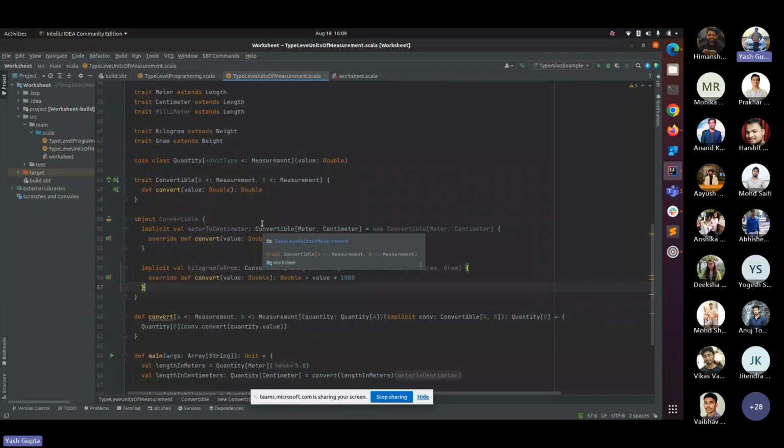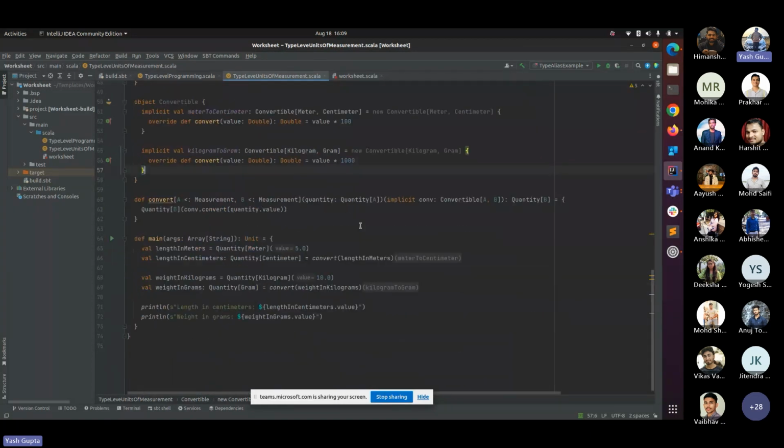Did I change the base, the boilerplate code? No. Did I change any other logic? No. I simply added my new code to the existing code, and I have the output.